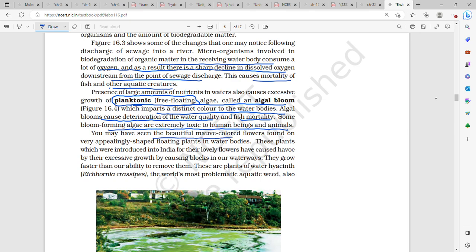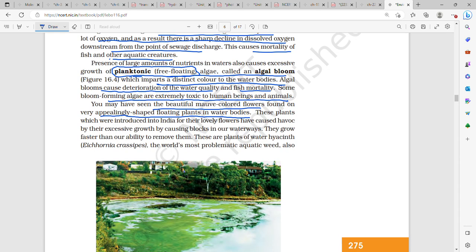You may have seen the beautiful mauve-colored flowers found on very appealingly shaped floating plants in water bodies. They are all Eichhornia crassipes, terror of Bengal. They multiply at a faster rate than we can remove them, and basically they have caused havoc because they use up all the dissolved oxygen, which leads to the death of fishes.